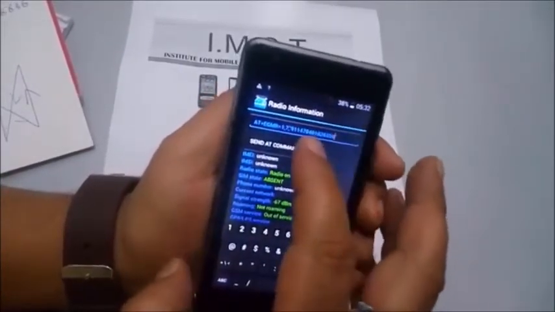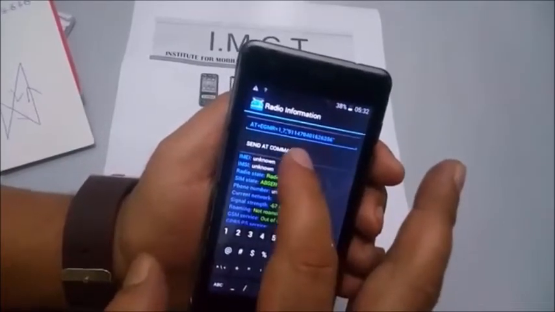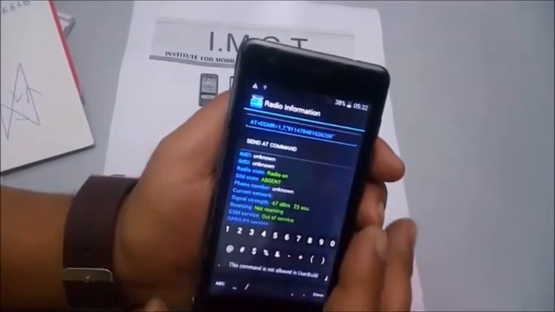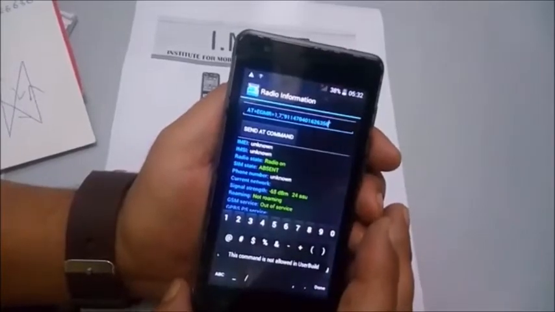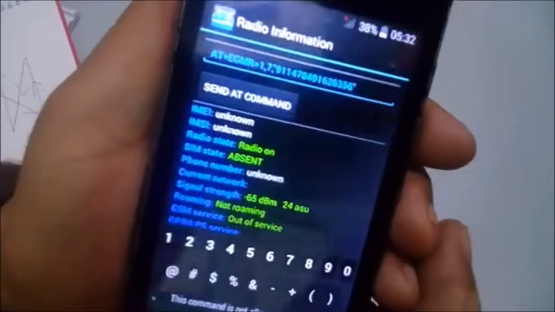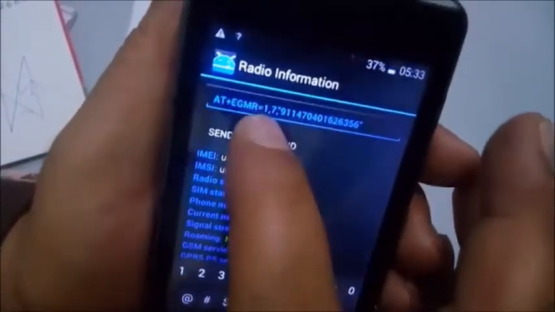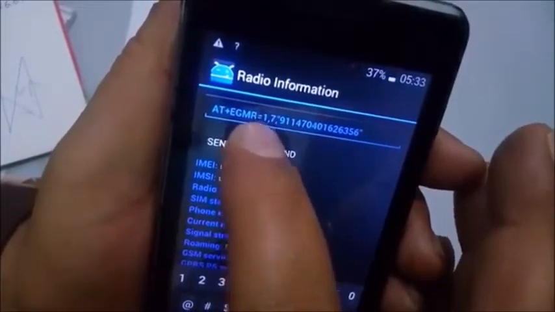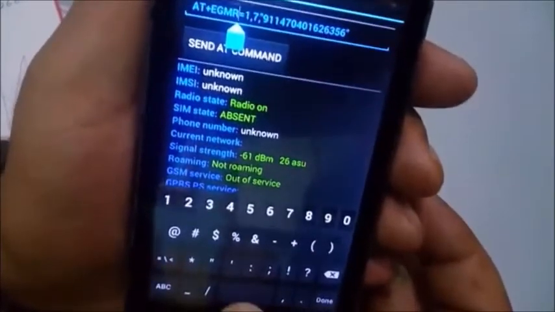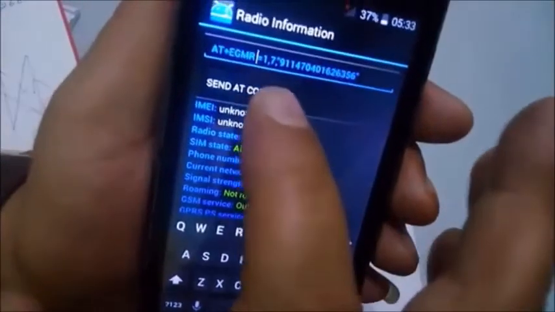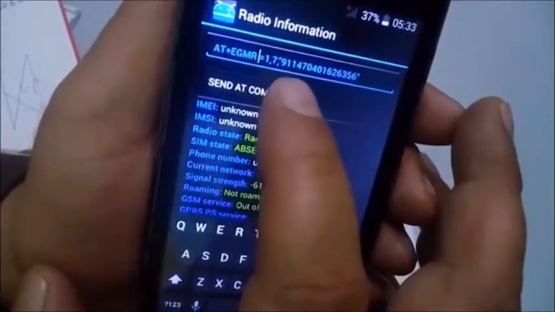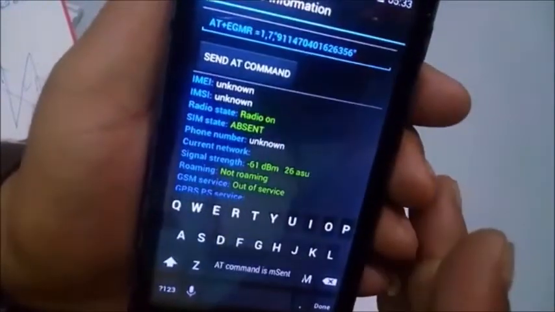When it is finished, now just touch on standard command, and here a sub menu appears. This command is not allowed in user build, so you just fix your cursor on the left side of the equal sign and make a space here, and after that again just touch on standard command and after that you see here the AT command is now sent.